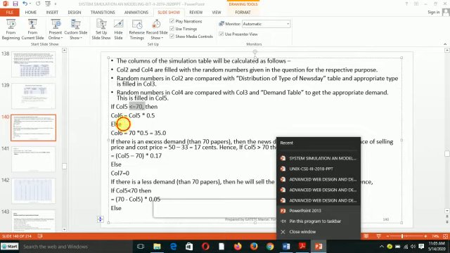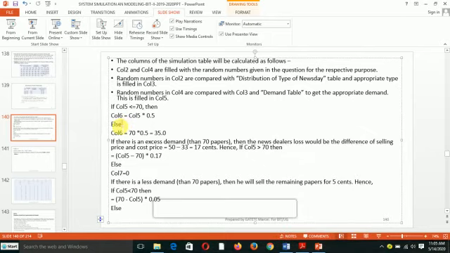Otherwise, when the demand is greater than 70, there will be some loss. It means that we are going to have 70 multiplied by 0.5 here. Why? Because if the demand is greater than 70, the limitation is the number of newspapers we are buying.